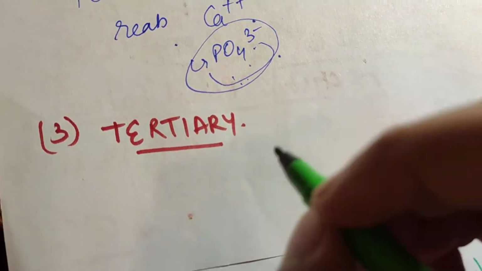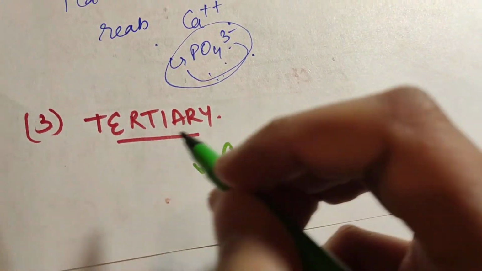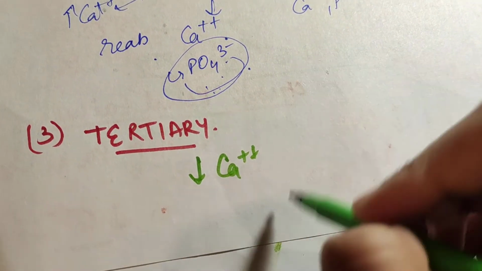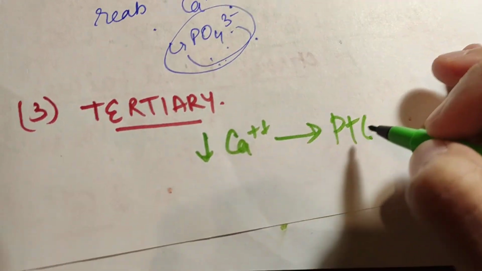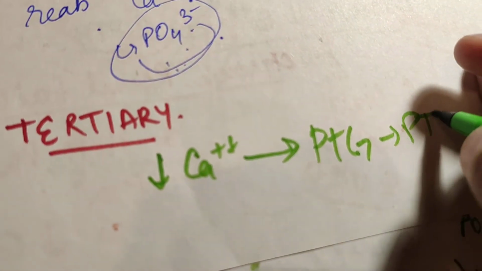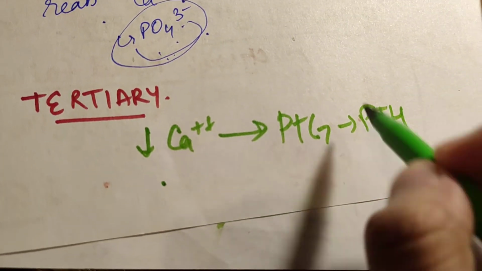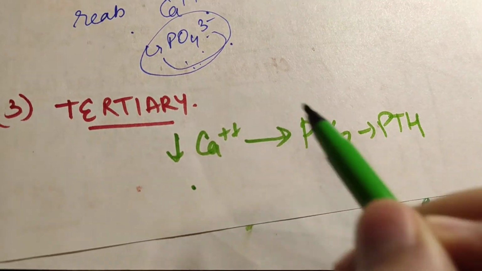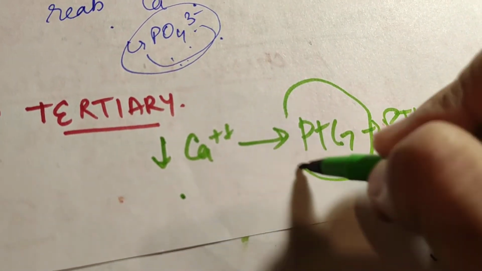Third one is tertiary hyperparathyroidism. What happens in tertiary? There is a chronically low level of calcium, from any cause which we have discussed, meaning there was secondary hyperparathyroidism first. Then this low calcium level will keep stimulating the parathyroid gland to release parathyroid hormone, and it will irritate it. Then what will happen if someone gets irritated? It will puff up.